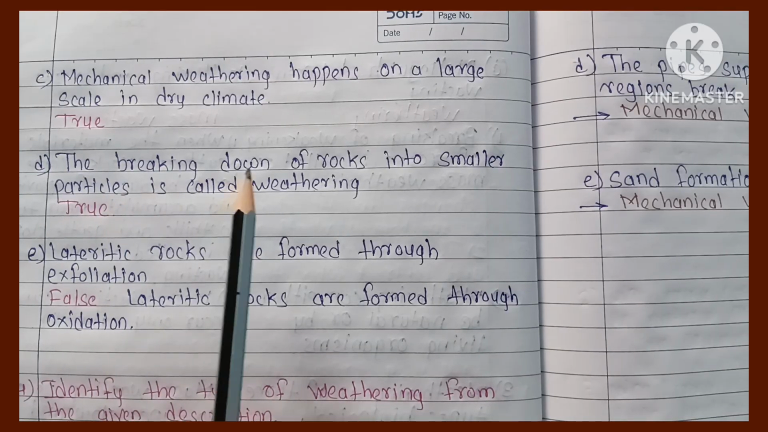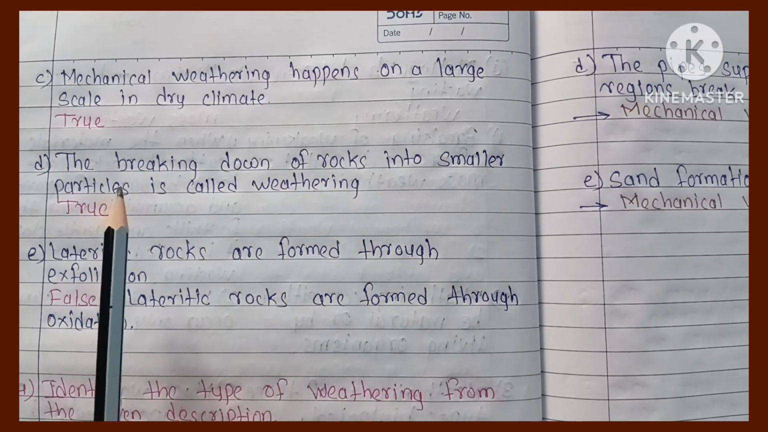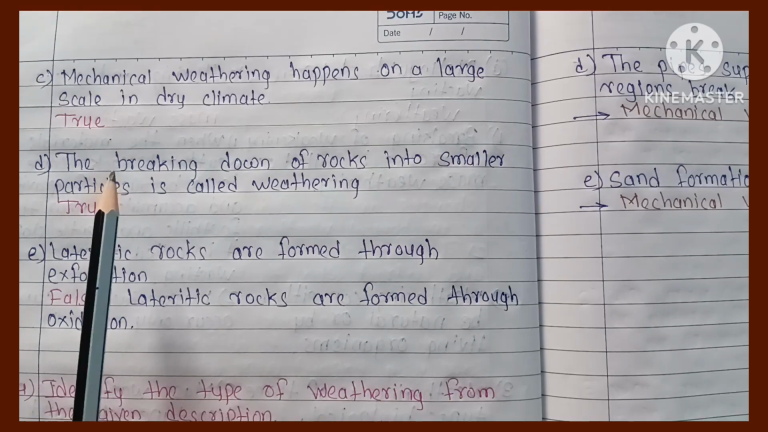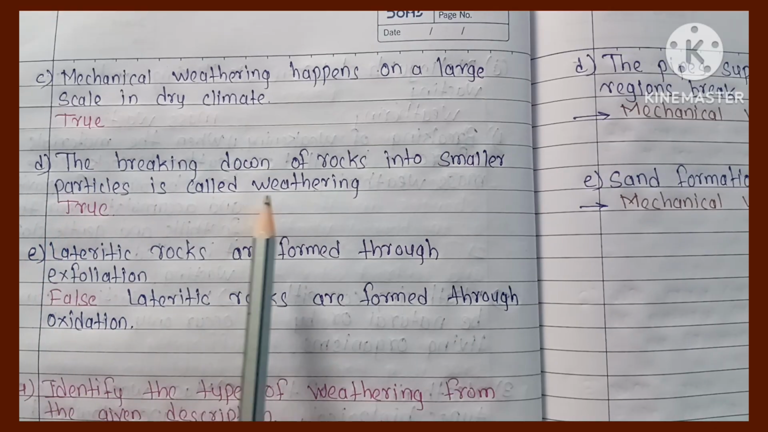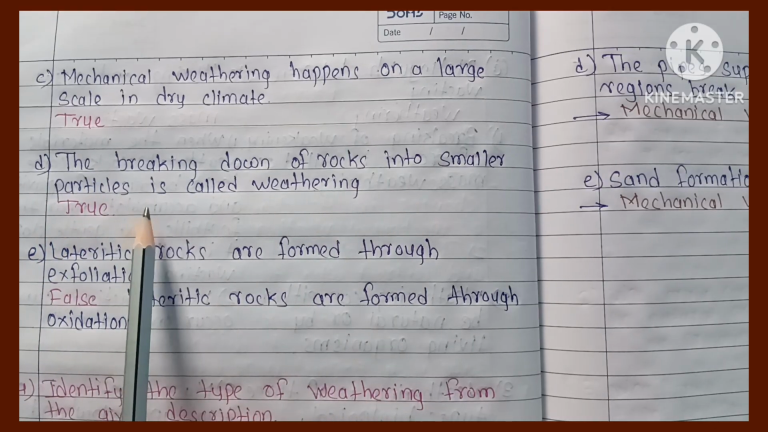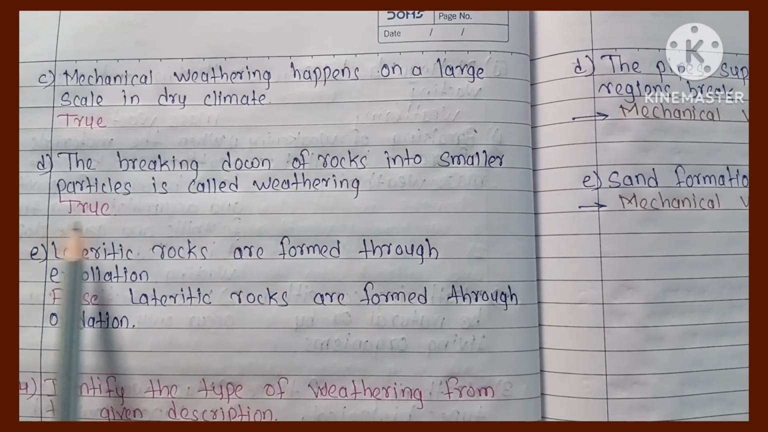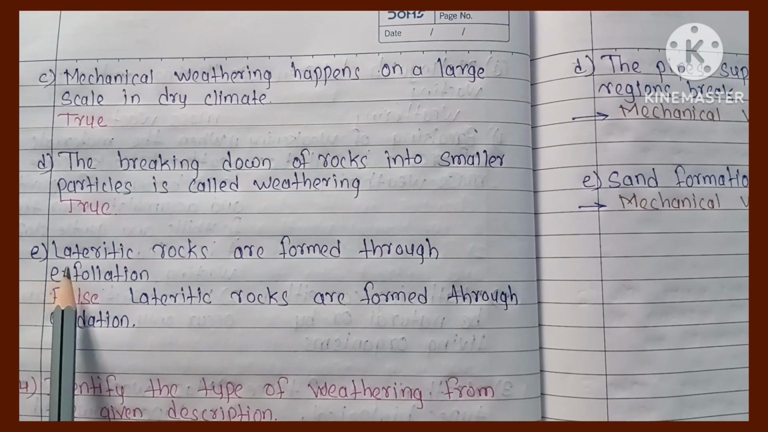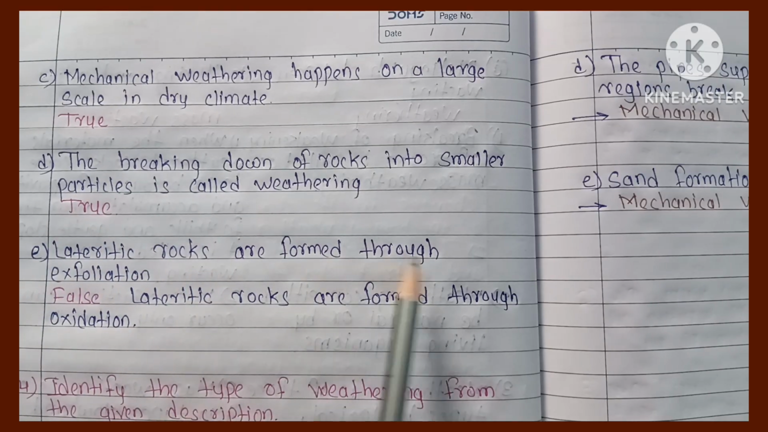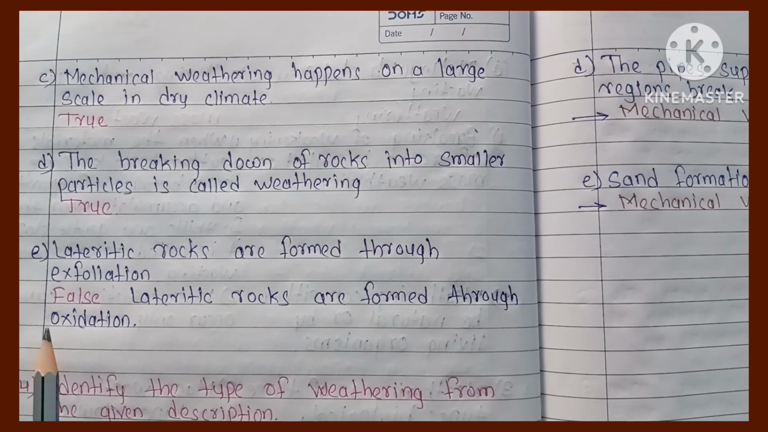Next, mechanical weathering happens on a large scale in dry climate. इसका आंसर true है. Next, the breaking down of rocks into smaller particles is called weathering. इसका भी आंसर true है. Next, lateritic rocks are formed through exfoliation. इसका आंसर false है. True statement is lateritic rocks are formed through oxidation.